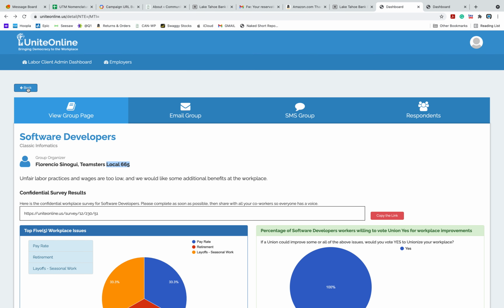So I'm going to back out of this, and again, this is the group details. This is how to email anyone within the filters of the group. This is SMS them, and this is the general respondents, everybody who's in that group and how they responded.